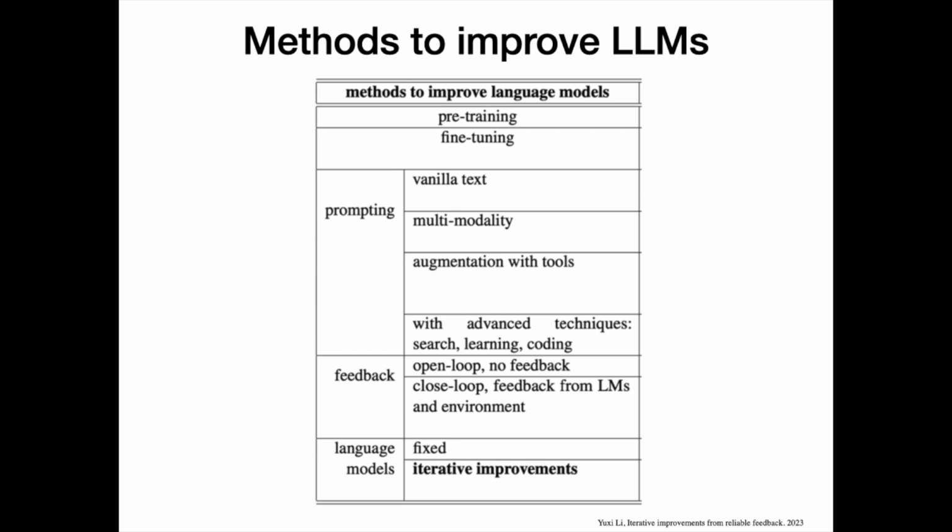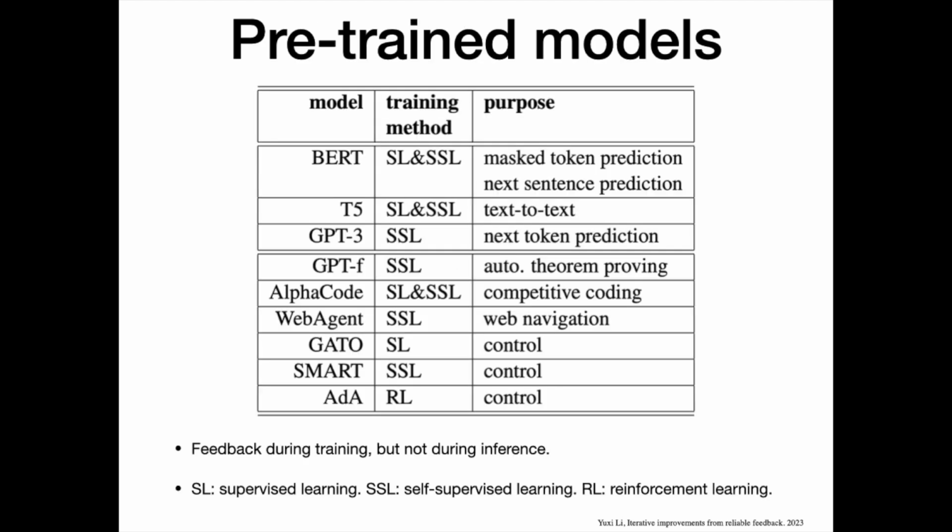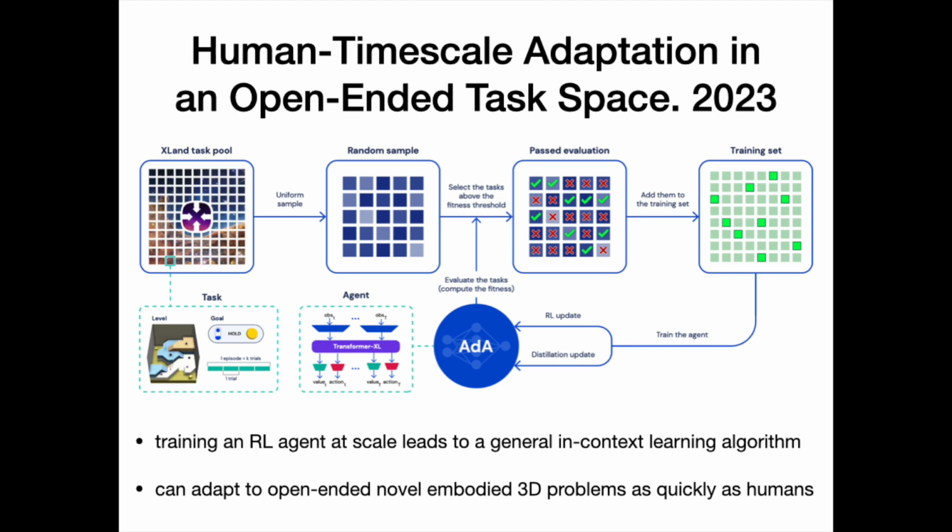Methods to improve LLMs from different angles: pre-training, fine-tuning, prompt engineering, feedback and language models. BERT, T5 and GPT are well-known pre-trained models. There are also models pre-trained with planning capacity, like GPT-f for maths, AlphaCode for coding, WebAgent for web navigation, and Gato and Adaptive Agent for general planning. DeepMind trained an adaptive RL agent at scale, leading to a general in-context learning algorithm. It can adapt to open-ended novel embodied 3D problems as quickly as humans.